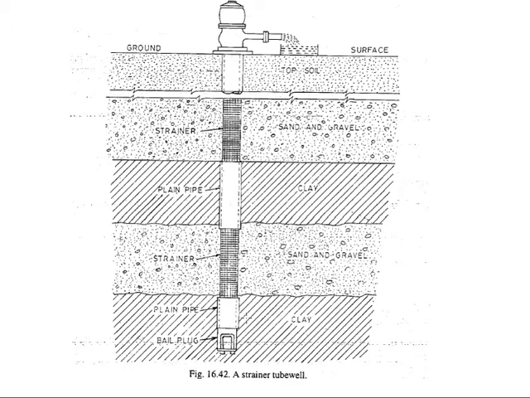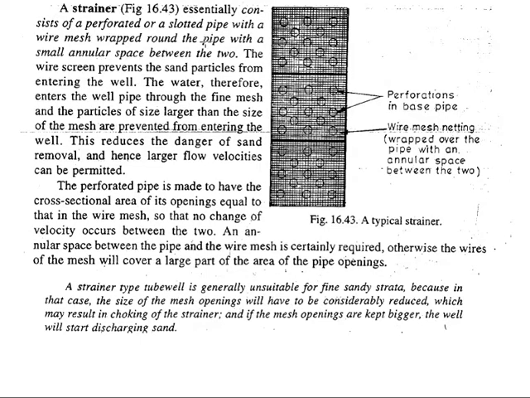And at the bottom we have a plug which prevents the entry of any impurities from there. So basically the thing is that now we will go through and understand what is basically a strainer, so that you will understand this diagram quite better. So what is basically a strainer? This is a very typical example of a diagram of a strainer.